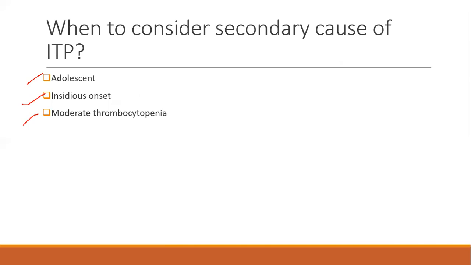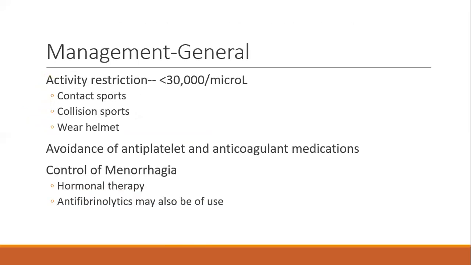All right, so now you have got the child, you have investigated, and you saw that this child has a typical case of ITP. So how are you going to proceed? How are you going to treat this child? The general instructions that you will be giving are activity restriction and avoidance of antiplatelet and anticoagulant medication. If a female child is having menorrhagia, you may advise hormonal therapy or antifibrinolytics.